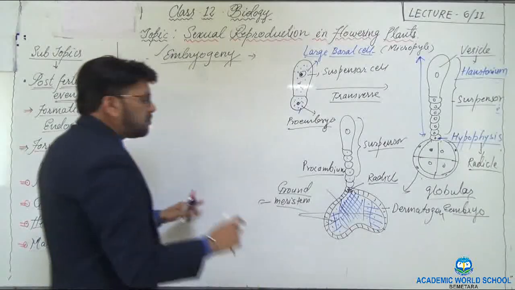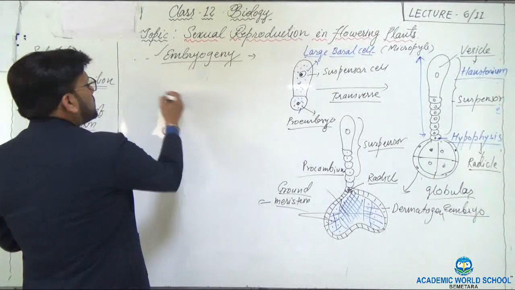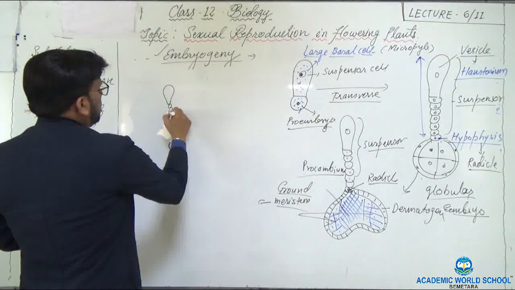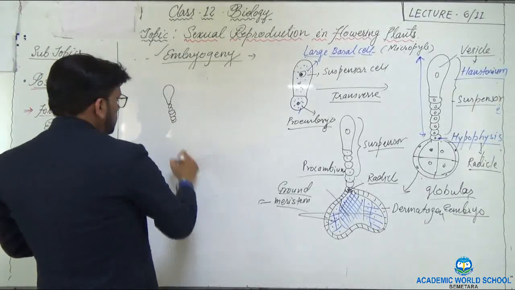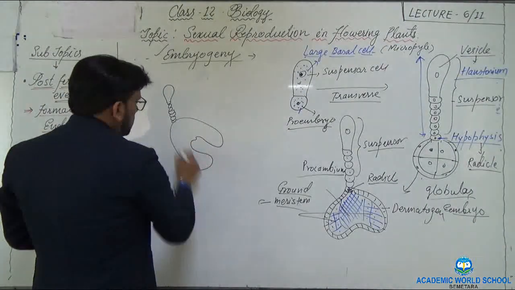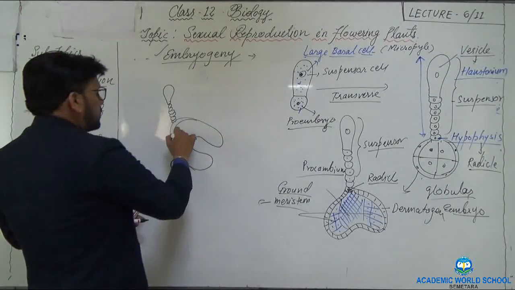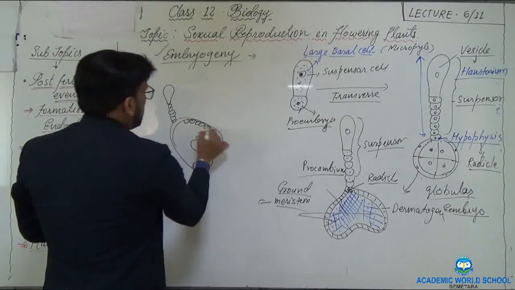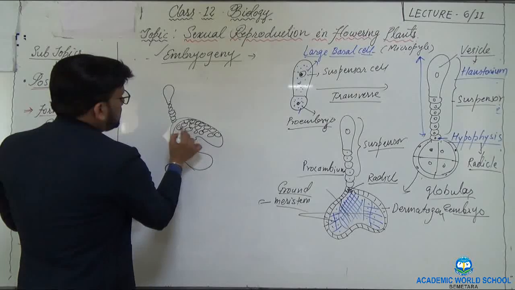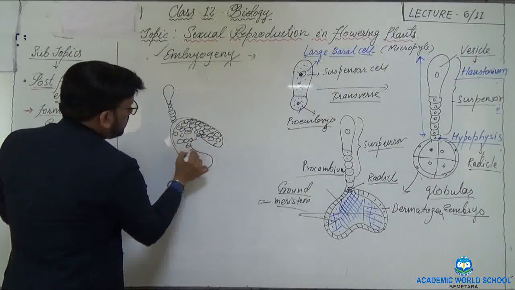Now when we see the mature embryo, what do we find? If you see the structure of the mature embryo, you can see the suspensor cell and the cotyledon.